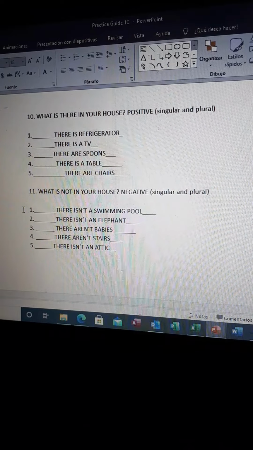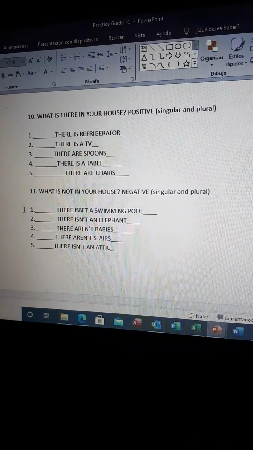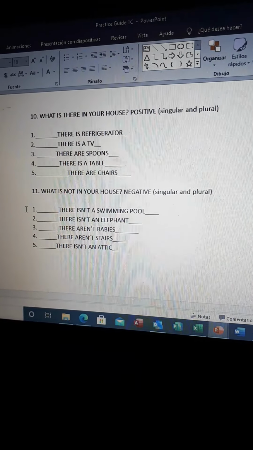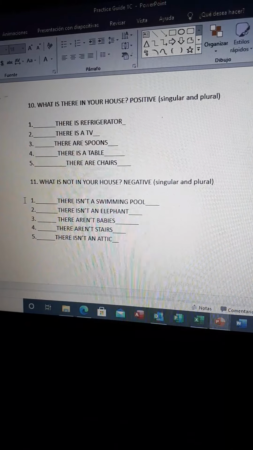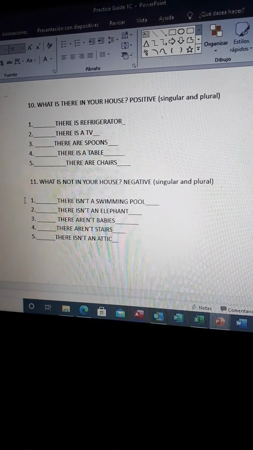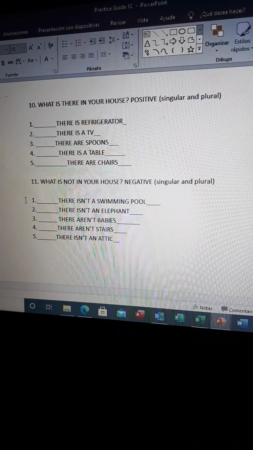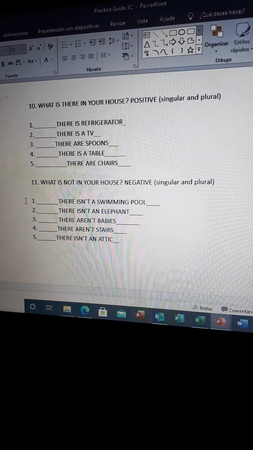In negative, there isn't a swimming pool, there aren't stairs, or there aren't, I don't know, people. Whatever you want to write in singular and plural, positive and negative. So please review all these exercises, so you can have a better grade in your final test.